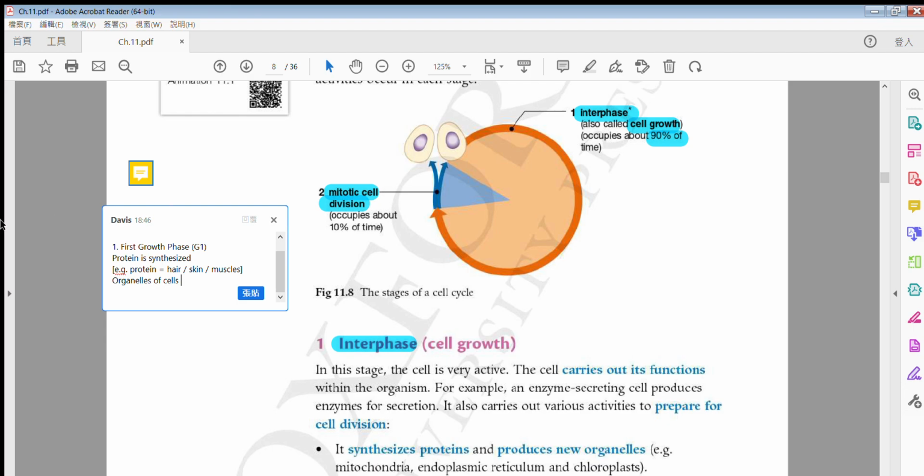So that is to say first growth phase will synthesize 呢啲嘅 protein 啦. What for? 係用嚟做咩㗎? The reason is to produce organelles of cells. Okay? Last lesson we learned what organelles are. Organelles 嘅意思係代表 like for example mitochondria, chloroplast, nucleus, 呢啲全部都係 organelles.